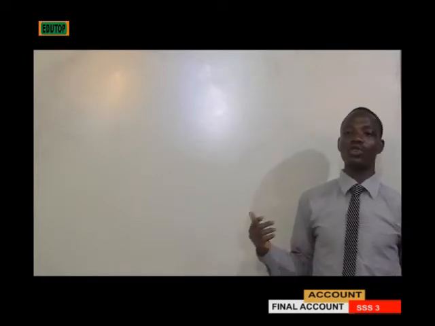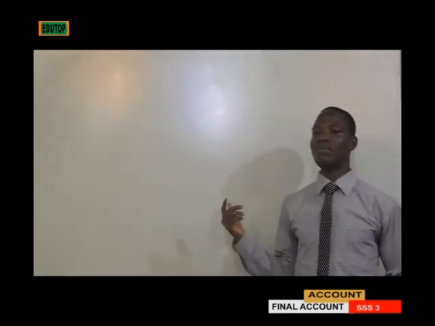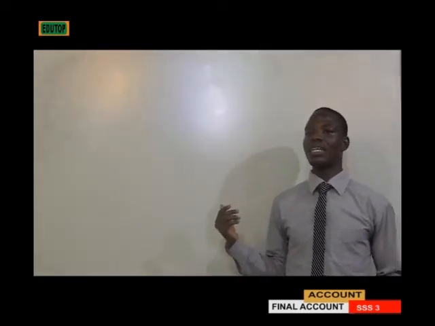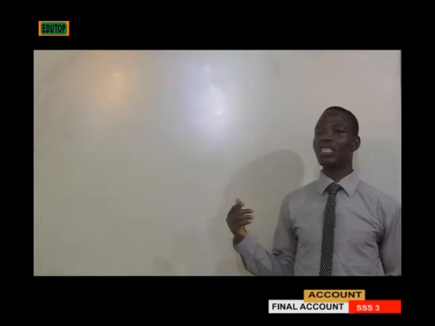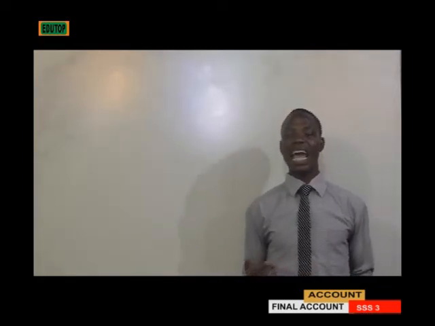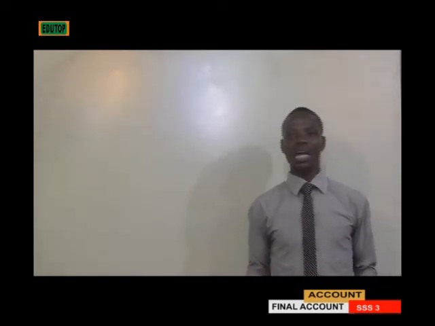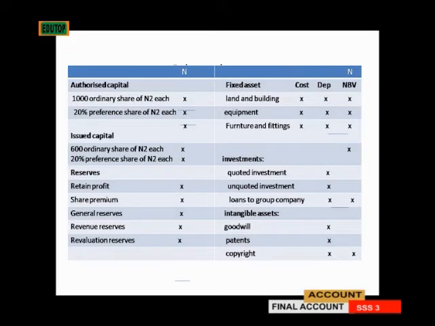And likewise, we have goodwill, which has to be written off at the end of the day. So the remaining amount will be the balance, the balance from the profit, which can also be called retained earnings at the end of the day. So that is the appropriation account. Then we have a comprehensive balance sheet.